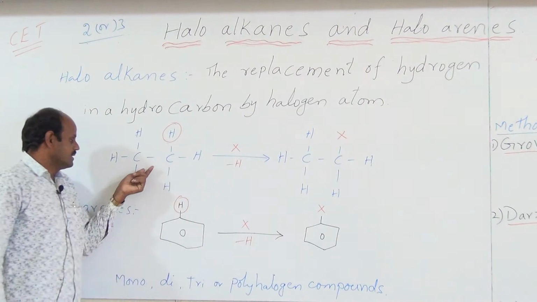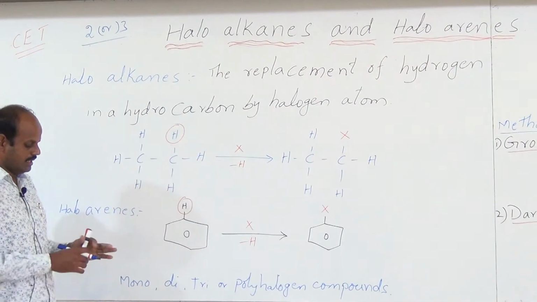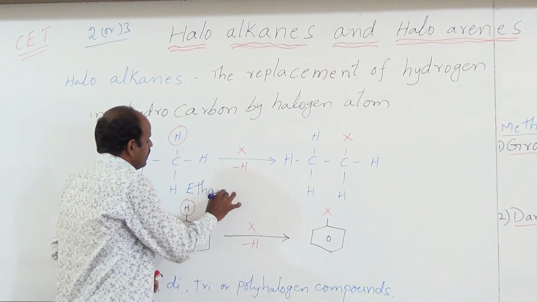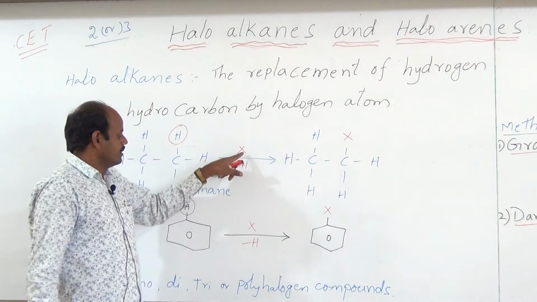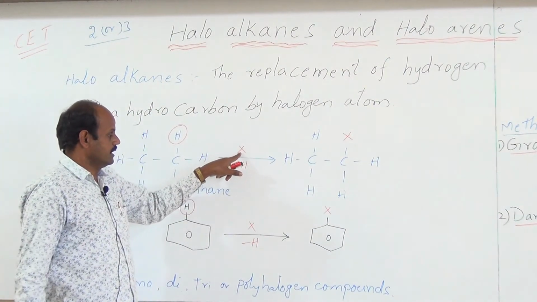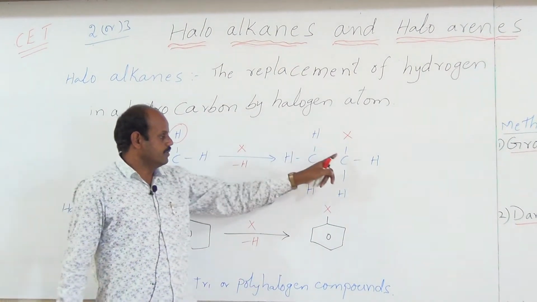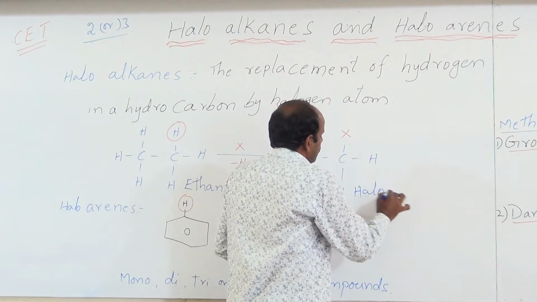So what is the name of this compound? It is ethane, because it contains two carbons and is a hydrocarbon. And if you take any halogen atom like chlorine, bromine, iodine or fluorine, then this hydrogen atom is replaced by this halogen atom, and we get this compound. It is called a haloalkane.